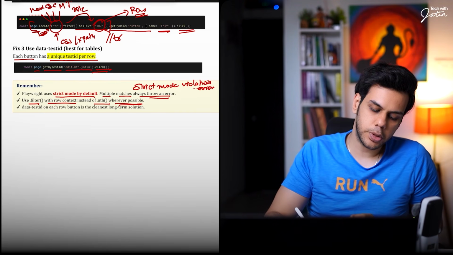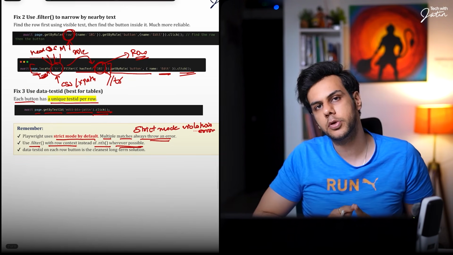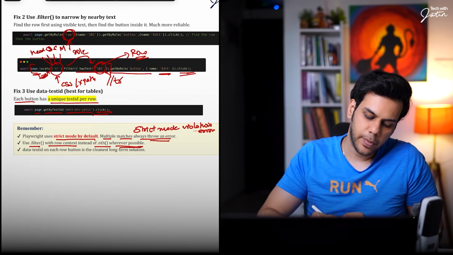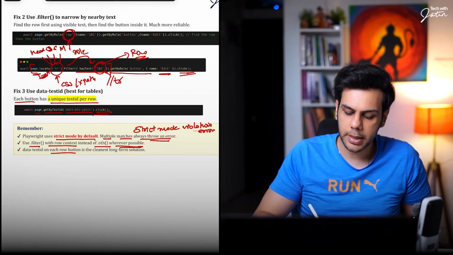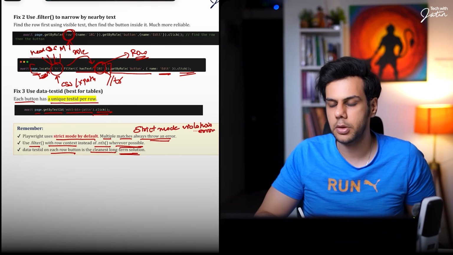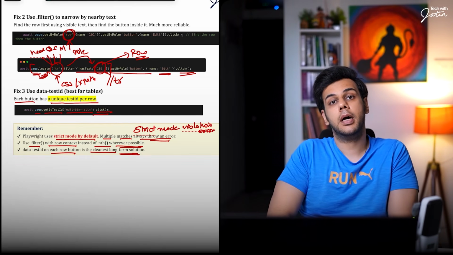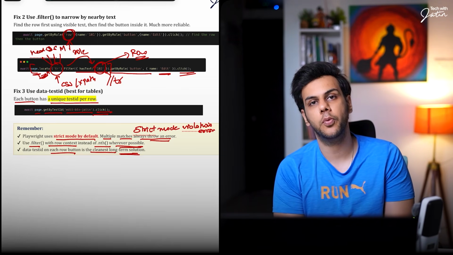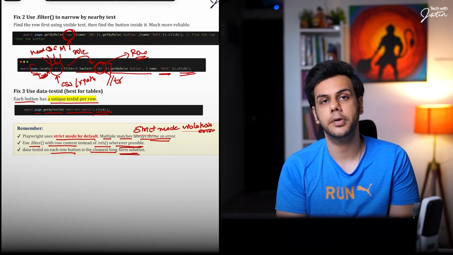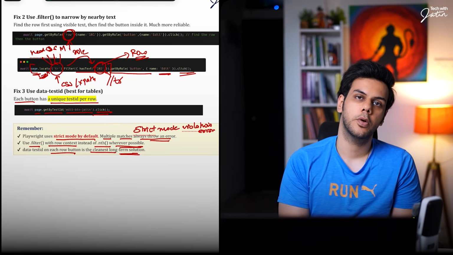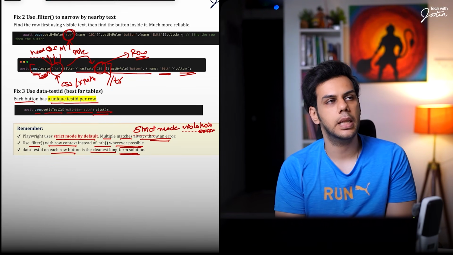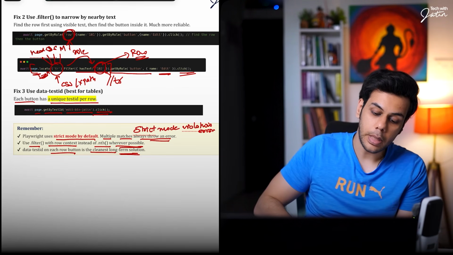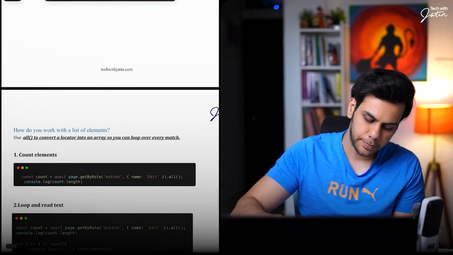So the better approach is to always use the filter approach or chaining, instead of the first, last, and the nth one. Data test ID on each row button is the cleanest long-term solution. But again, if you don't have the data test ID, then you are supposed to go with the filter or the chaining approach. Later on, you check with the first, last, or the nth method. I hope this part makes sense to everyone. Perfect. Now, what is the next question?